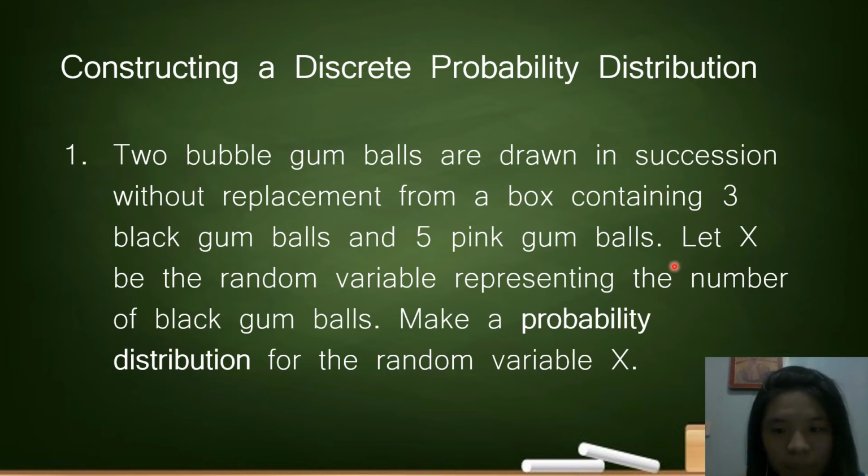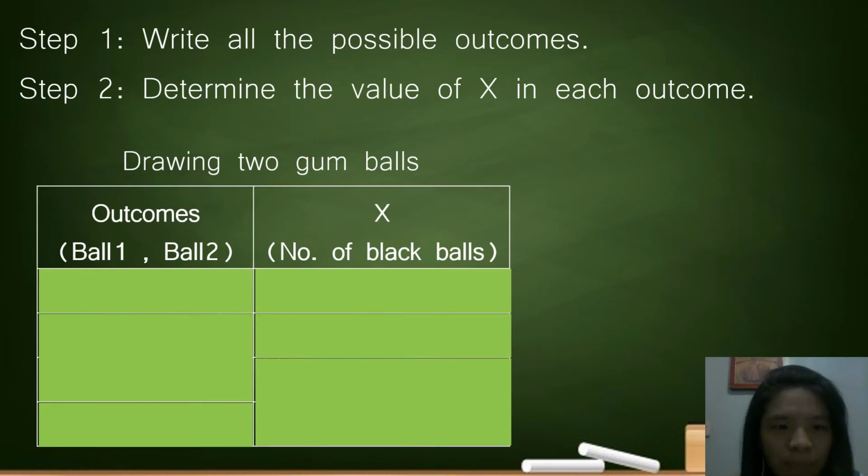And also, we make the probability distribution of random variable x where x represents the number of black gumballs. So we're getting the discrete probability distribution of the black gumballs only. So let's proceed to step 1.